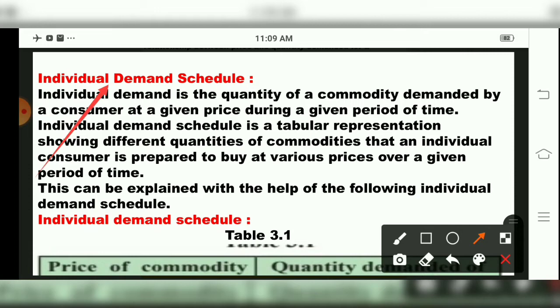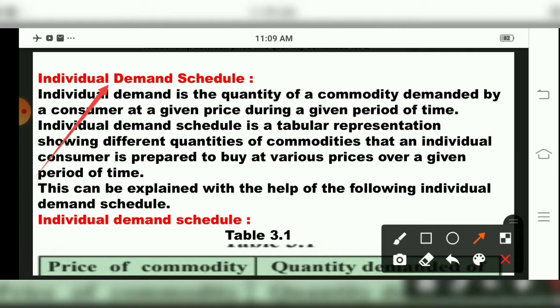Now see what they have told. Individual demand schedule means a single consumer is buying a commodity at various prices. According to the table we will see, children, how the individual price is compared. Prices will be different, but how a single person is purchasing that commodity.